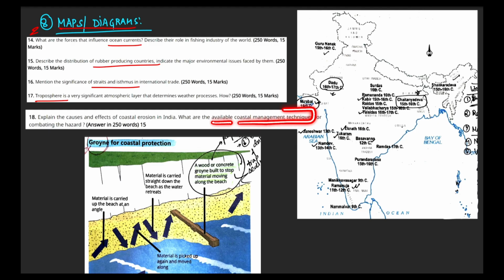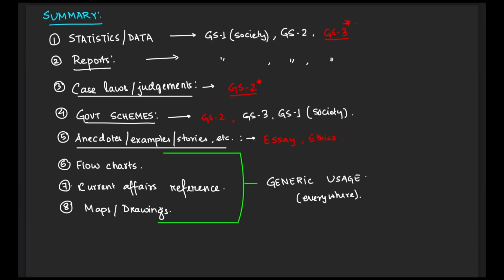At the same time, there was this question this year, which was asking about what are the available coastal management techniques for combating the hazard. Besides mentioning the various conventional methods, I actually knew that there was this process called growing, and I drew this diagram. This diagram I actually drew in the exam, and it helped me in putting some value to what I was trying to say in that answer.